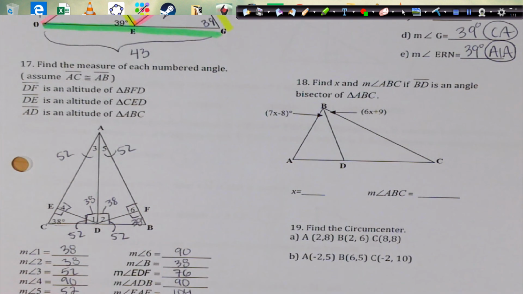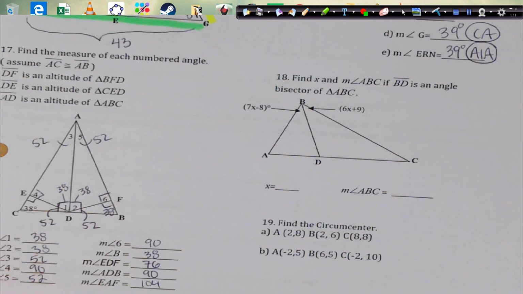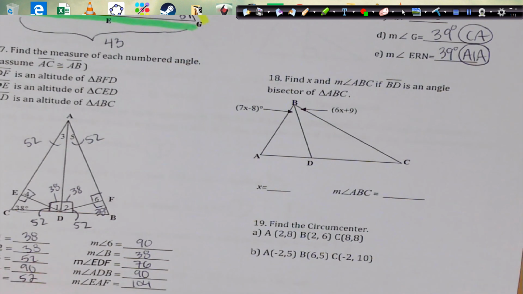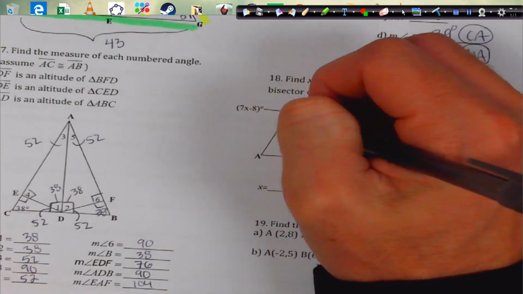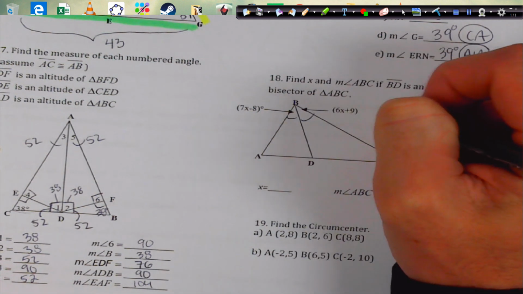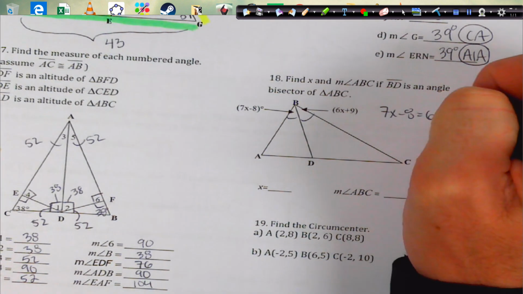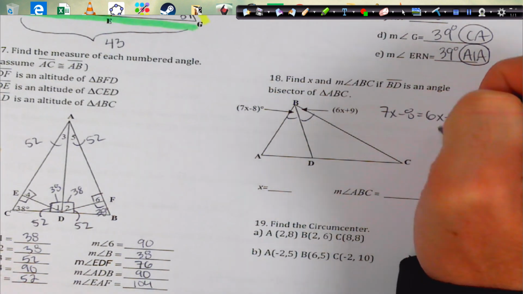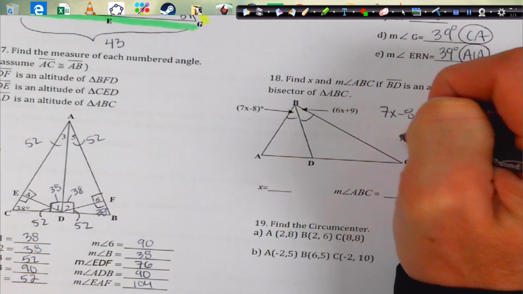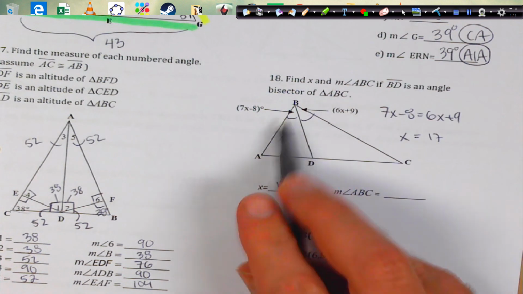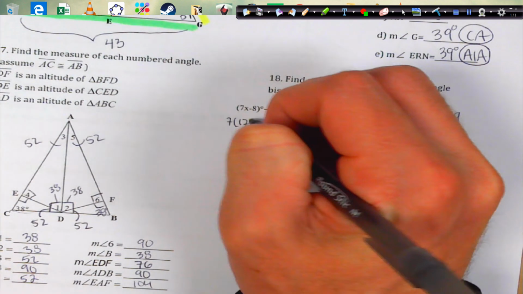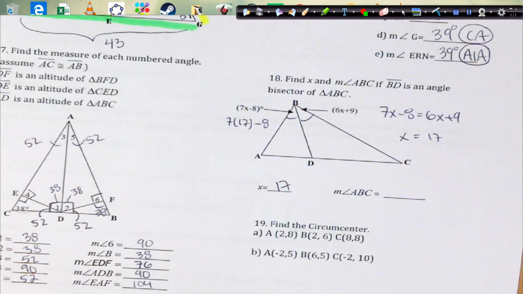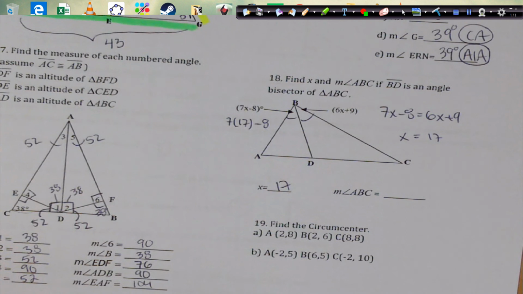All right, next over here we have find x and the angle measure of ABC. If BD is an angle bisector, that just means these are congruent. So we can set them equal to each other, nice and easy, no problem. Subtract that, add that, we get 17 equals x. And then find ABC, which is the entire angle. So I'm going to plug this in here. And we get 7 times 17 minus 8, which gives us 111.